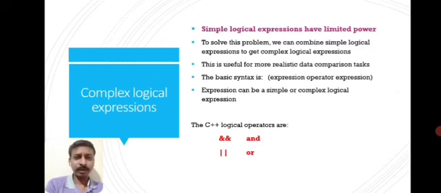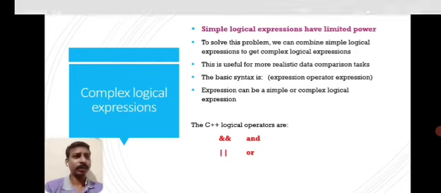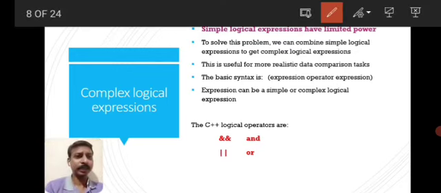Next we are going to look at complex logical expressions. For writing complex logical expressions, we need two logical operators: and, or.